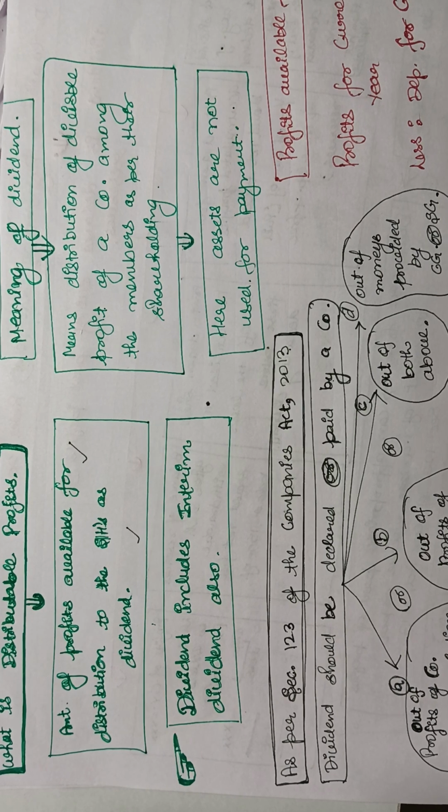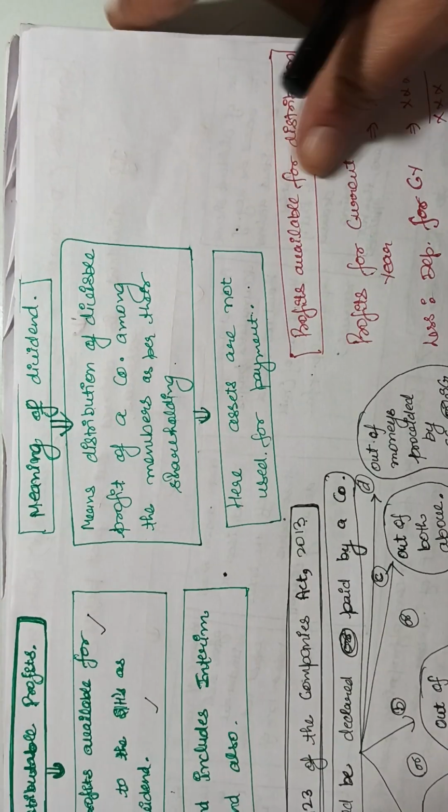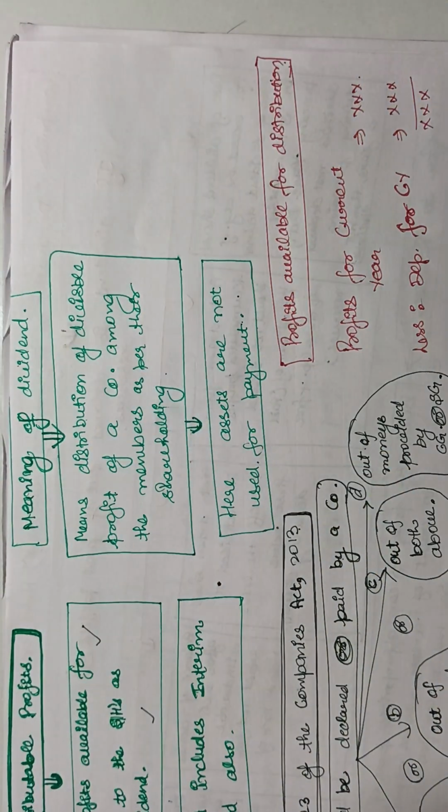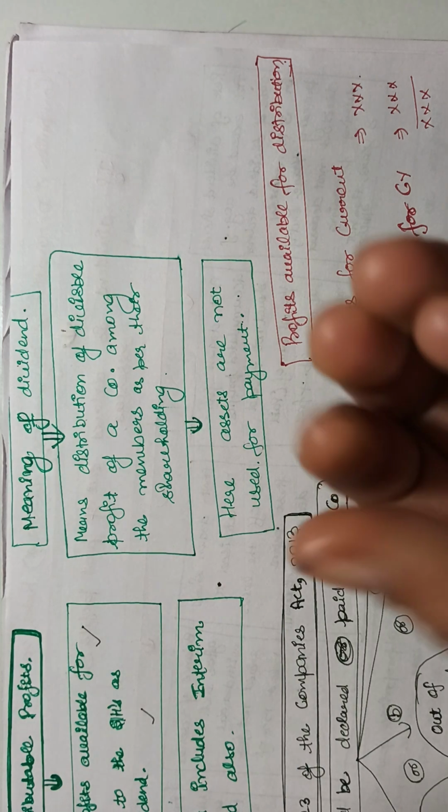And now what is dividend? Meaning of dividend. Dividend means distribution of divisible profits of a company among the members as per their shareholding. Dividend means that part of divisible profit, जो डिविजिबल पार्ट का वो प्रॉफिट जो हम शेयर होल्डर्स को बांटते हैं. Simply stated, divisible profit is the part of that profit which is available for distribution, and dividend is that part of divisible profit which is distributed among the members.